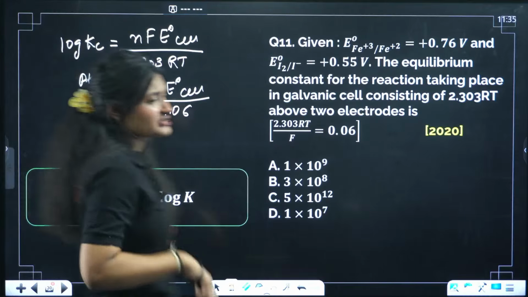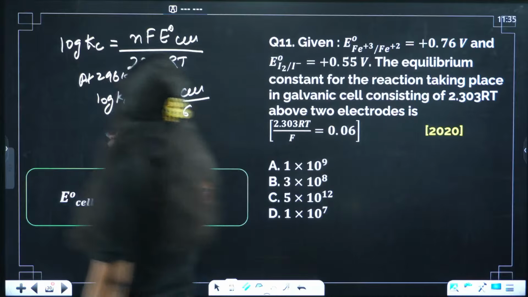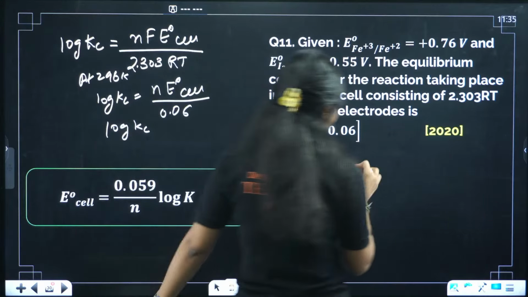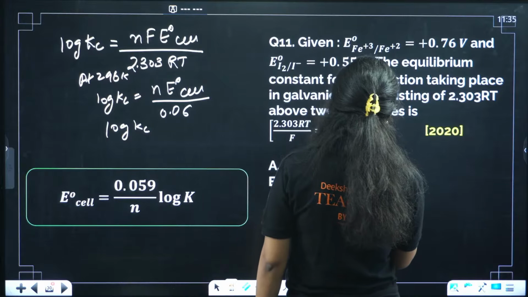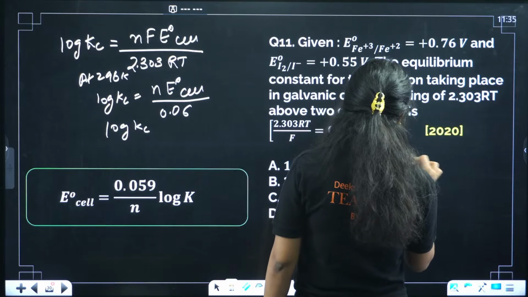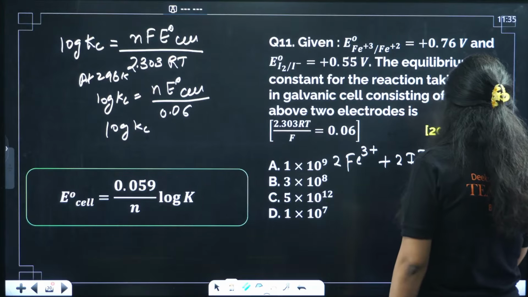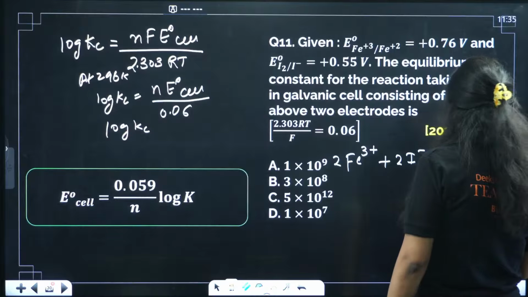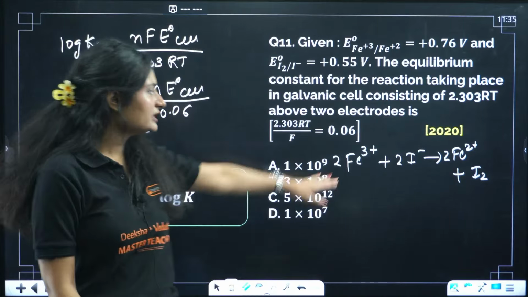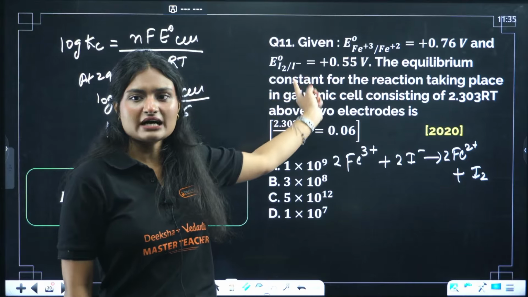Every value is given here. Okay, now see. Log Kc will be equal to, how many electrons are involved? Here, the reaction is actually like this. Fe3+, I-, this is the reaction that is happening here. Okay, you don't need to remember this, but you can just have an idea. Fe3+, Fe2+, I-, I2.